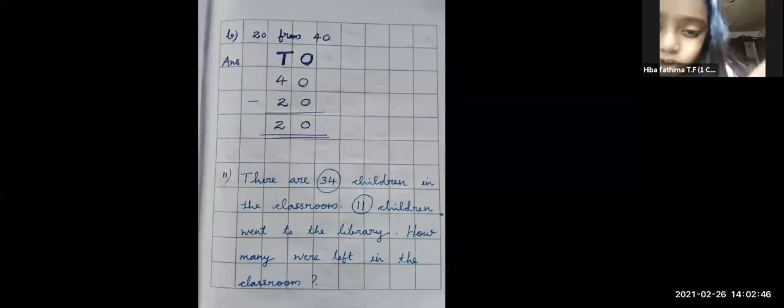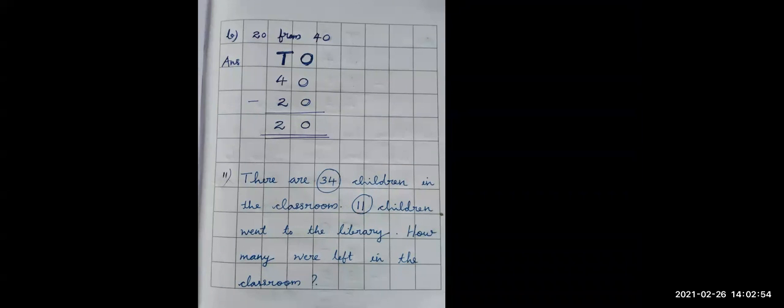It's okay, it's okay. You write. There are 34 children in the classroom. 11 children went to the library. How many were left in the classroom? After completing the word problem, you have to write the answer. You have to find out the answer and tell me what the answer is. Okay.